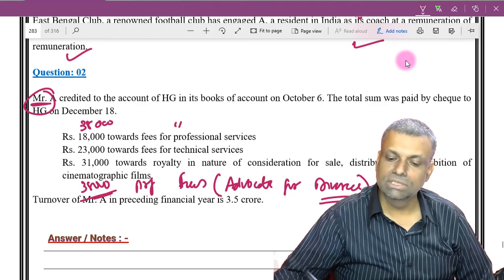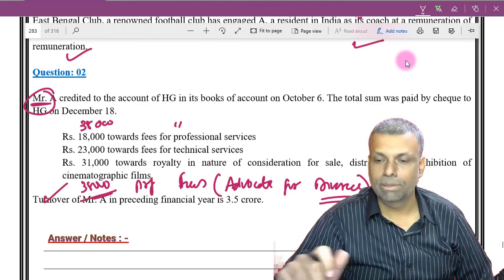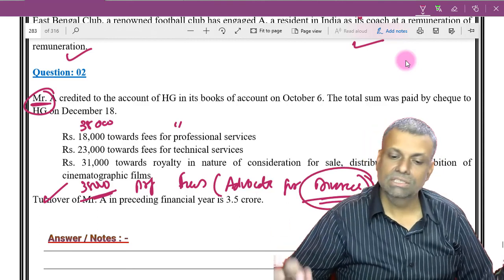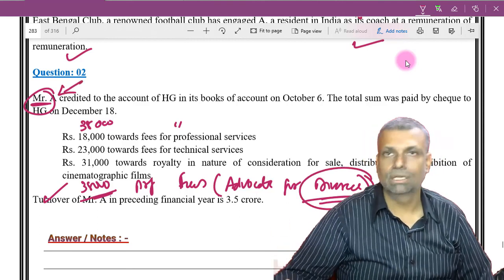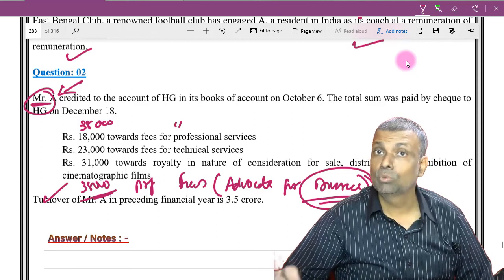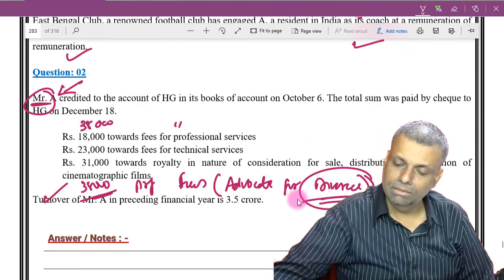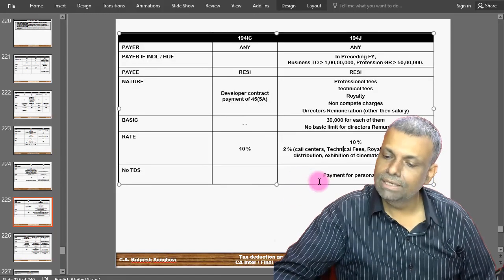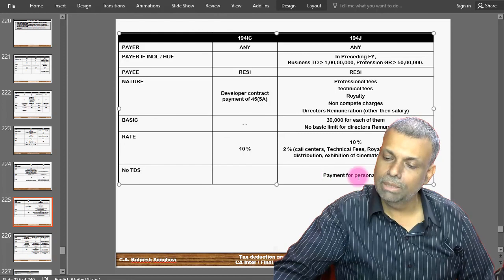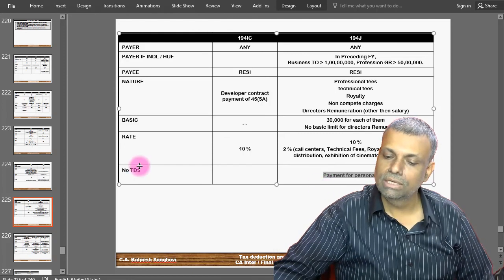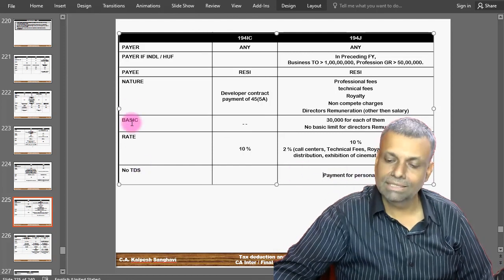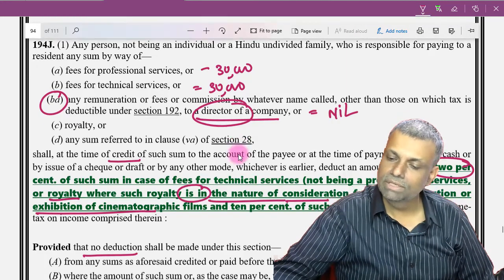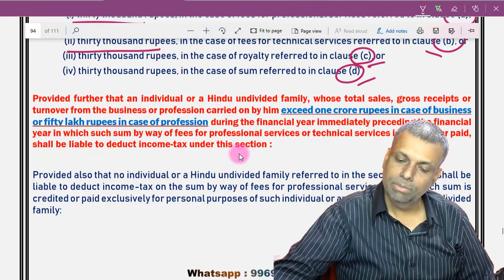So 38,000 is anyway more than the limit, so you will feel that TDS will be applicable. But the divorce matter is his personal matter. This is a personal affair of this particular gentleman. Okay, and therefore the TDS provisions will not be applicable. So just make a note here. Or in fact, I have already made a note. See, for payment for personal use, there is no question of any TDS. So if there is any transaction for which you are making a payment, but for a personal thing, then there is no question of any TDS coming into the picture.